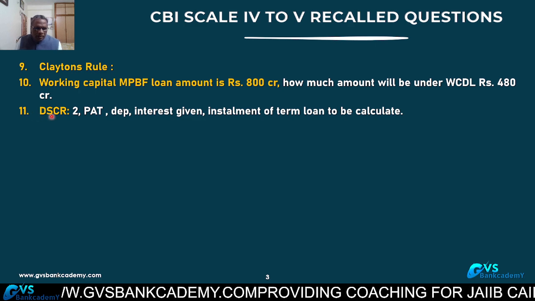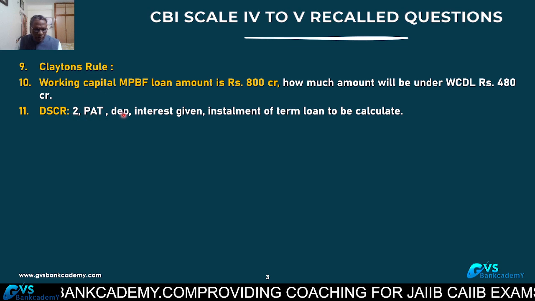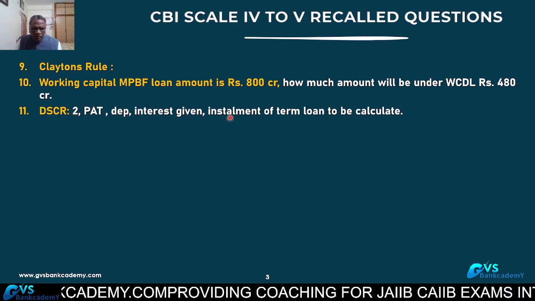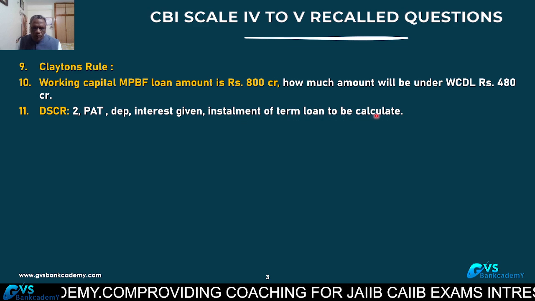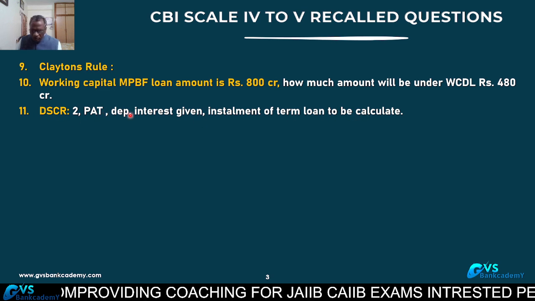Now in this case, they asked DSCR. They had given profit after tax, depreciation and interest. The installment of the term loan is to be calculated. This is a very simple question. You have to apply the formula.